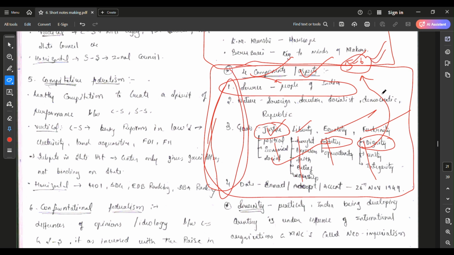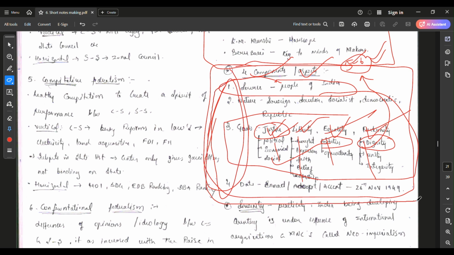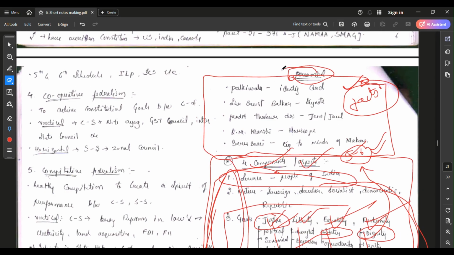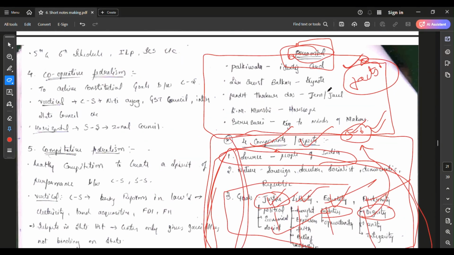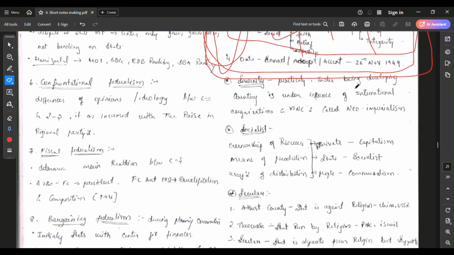I don't want to bring those points here, because I know clearly what justice is called, what liberty is, what fraternity is, what equality is. That's why I don't want to bring them. I brought these points because if I see this, then I should remember each and everything. These short notes act as a framework for your knowledge.